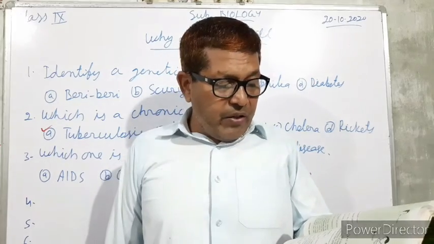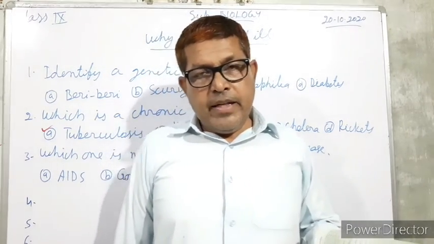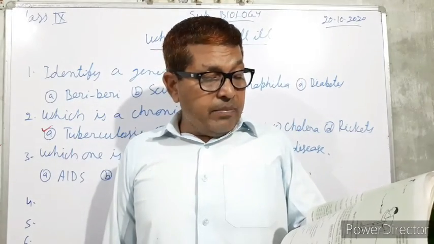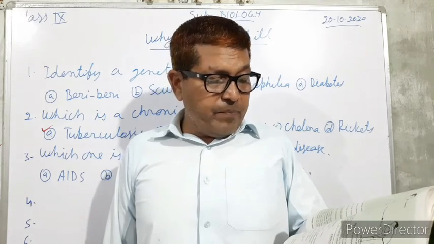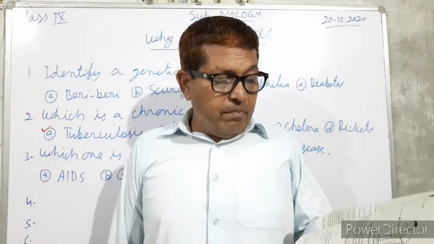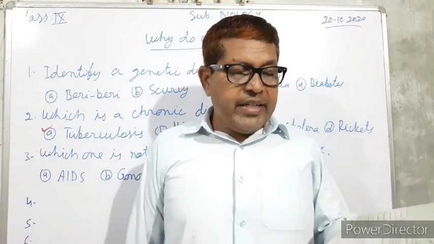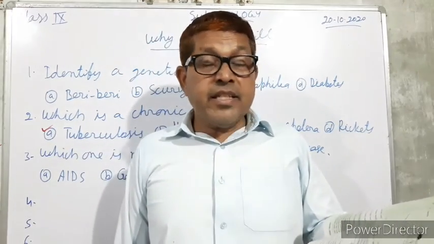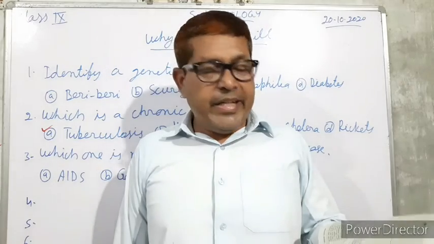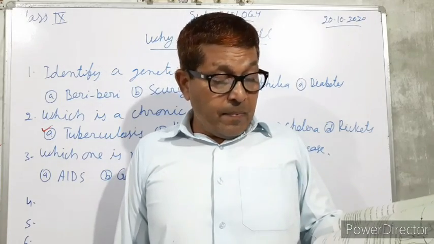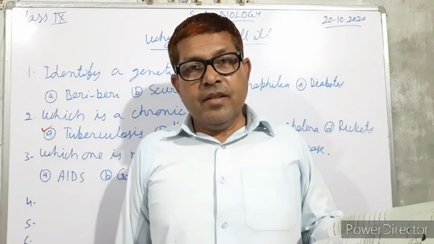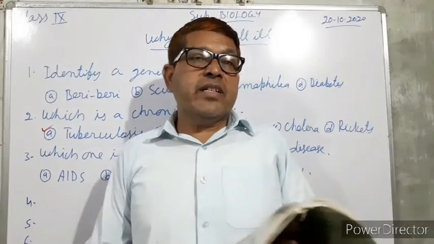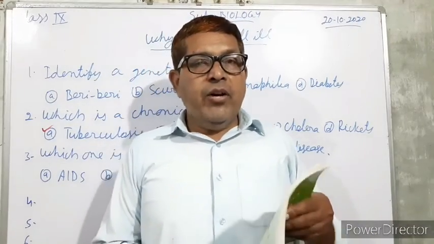Which one of the following is a deficiency disease? A. Diabetes. B. Malaria. C. Goiter. And D. Tetanus. 4 options are there. Diabetes is due to not properly functioning of the pancreas. Malaria is by the protozoa. Tetanus is by the bacteria. Goiter is the deficiency disease caused due to the deficiency of iodine in our diet.